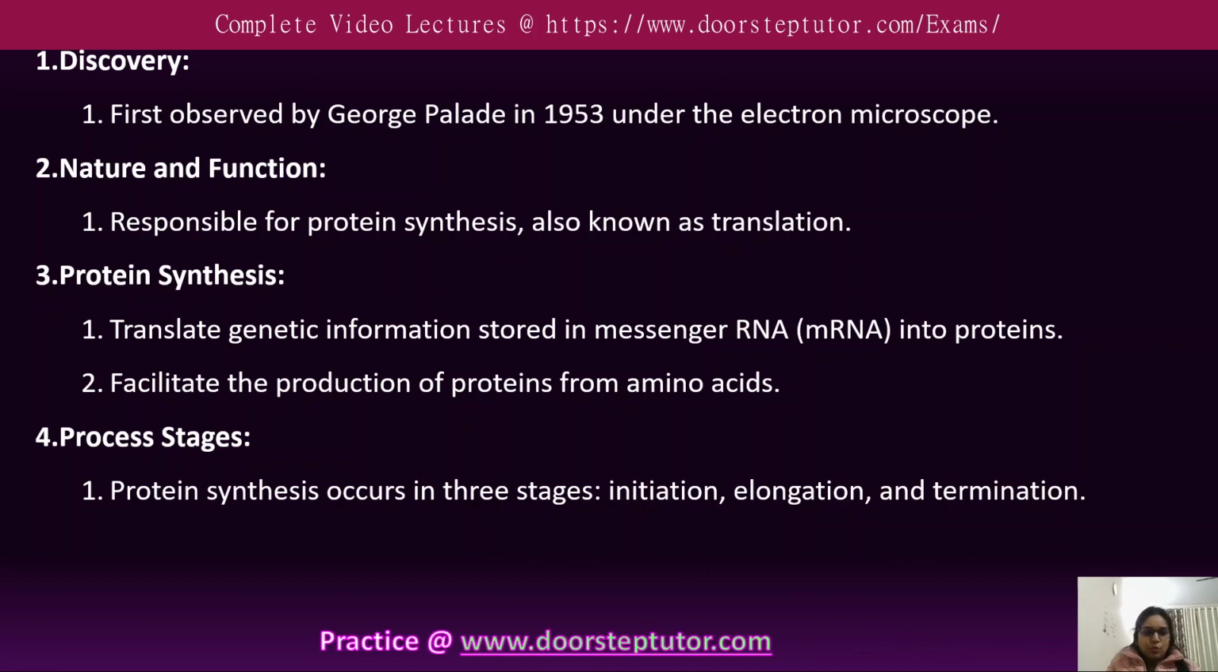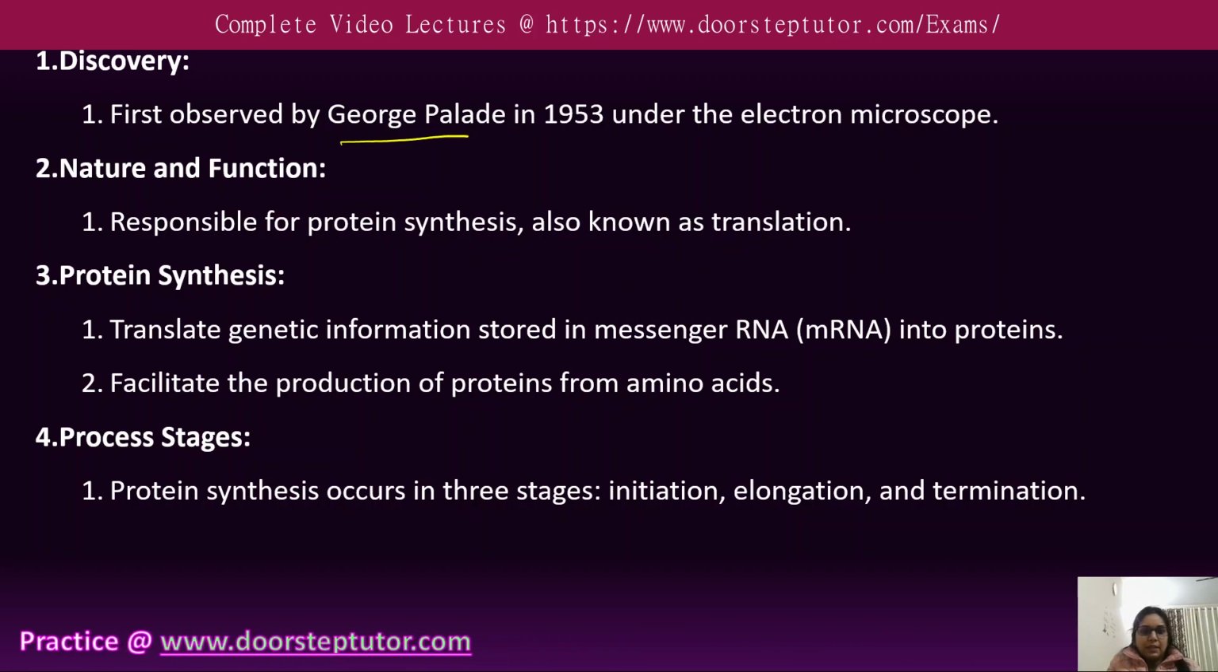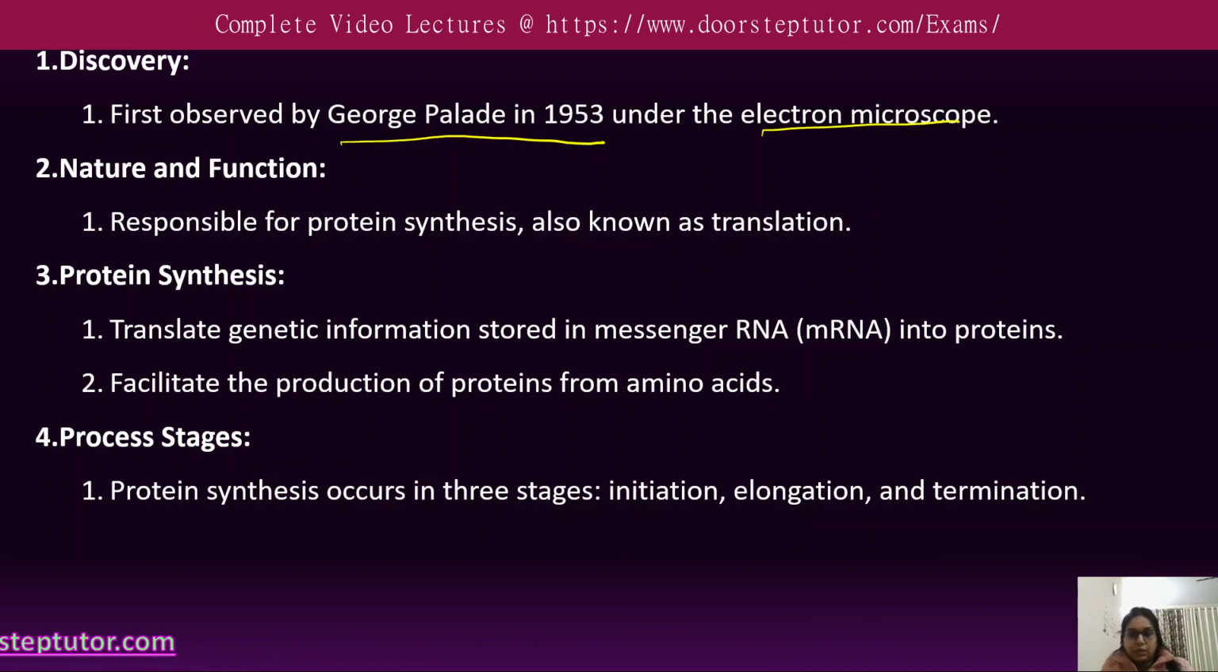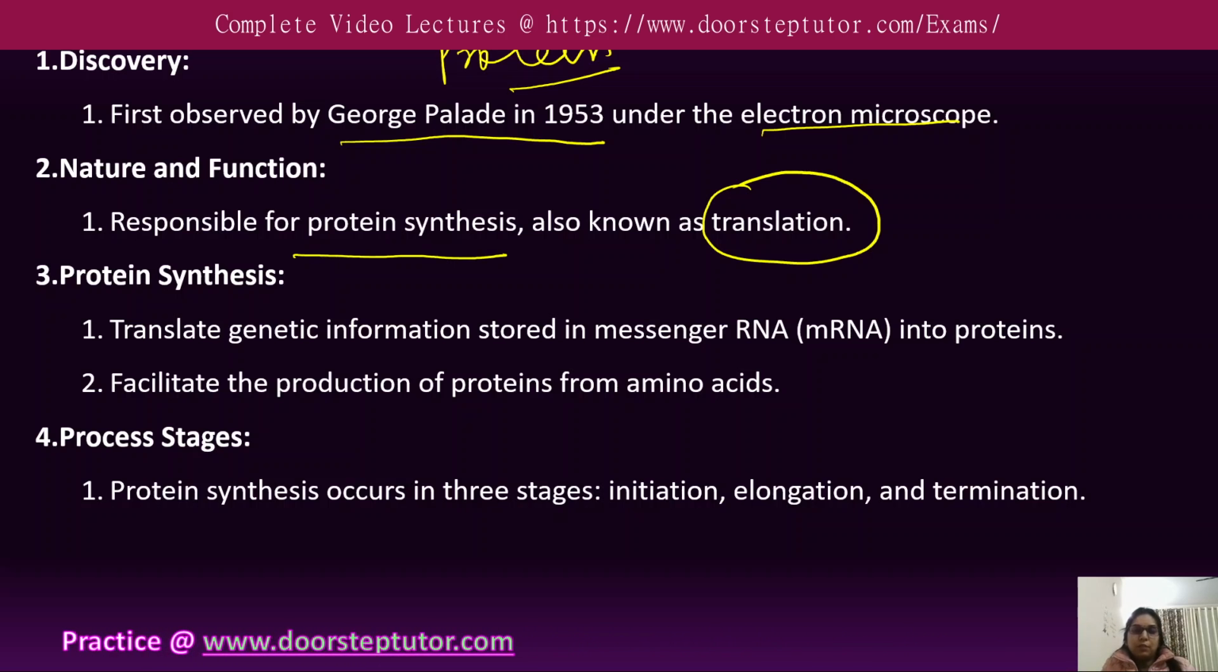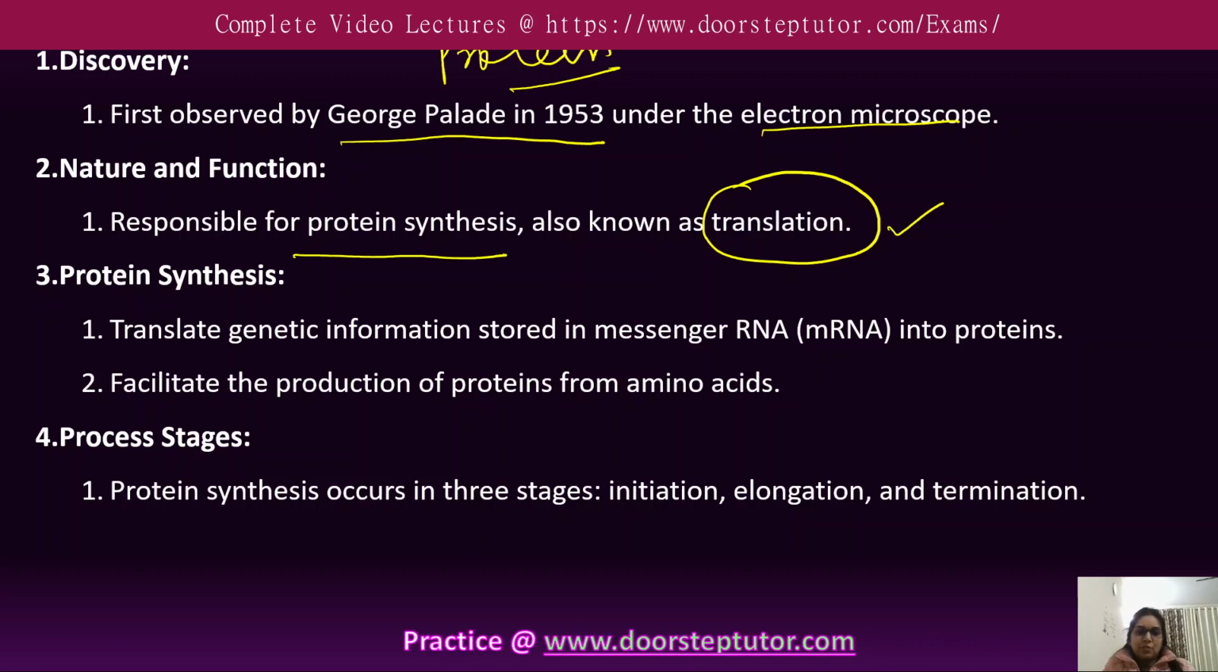The ribosome was first observed by Palade in 1953 under the electron microscope, and their nature and function we all know. They are known as the protein factory. Why? Because they are responsible for protein synthesis, and this process is known as translation. There are two different processes. Transcription is from DNA to mRNA. But when the mRNA is converted into protein, that is known as translation.